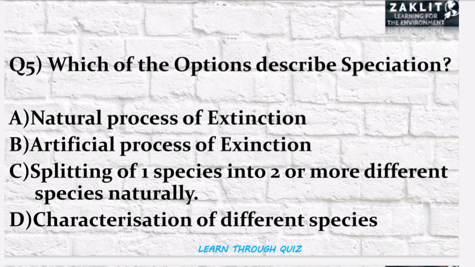The fifth question was, which of the options describes the word speciation correctly? So the correct option will be option number C, that is splitting of one species into two or more different species naturally is called speciation.